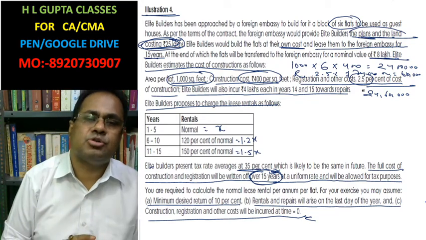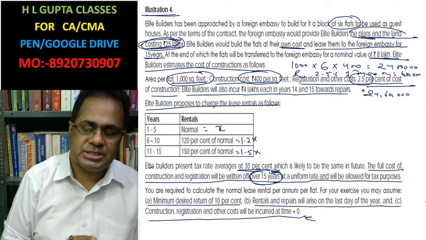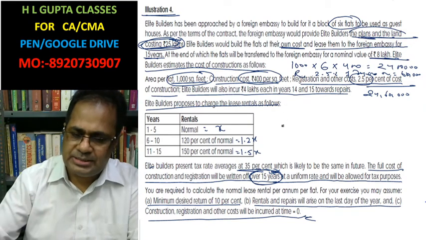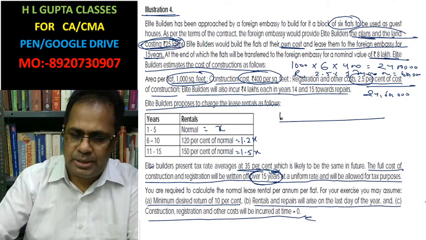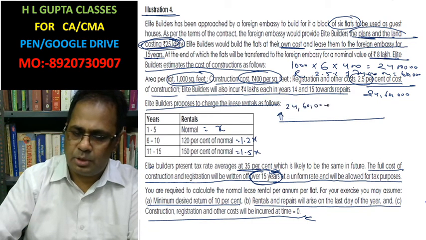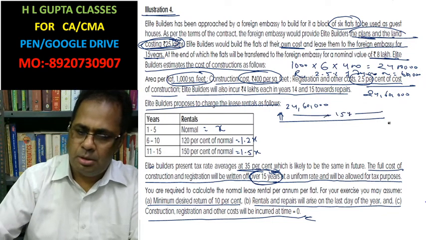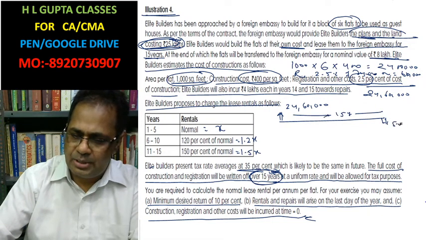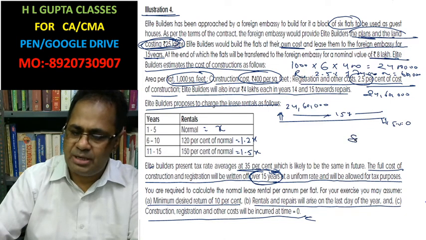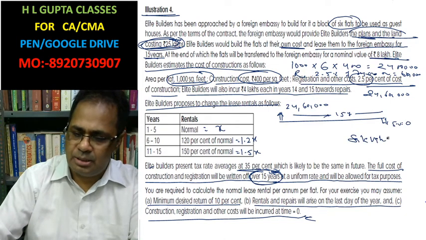This 24 lakh 60,000 is the cost on which Elite Builder can charge depreciation with zero salvage value. So this is the investment incurred, 24 lakh 60,000, and the life period is 15 years. At the end, the scrap value is 0, but a sale value of 8 lakh is given.